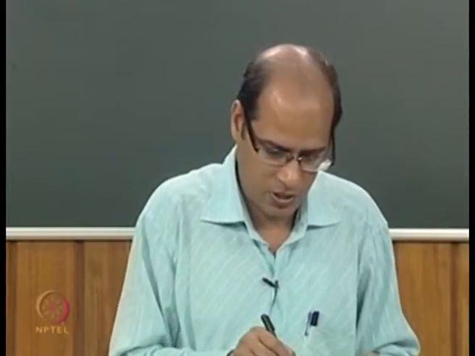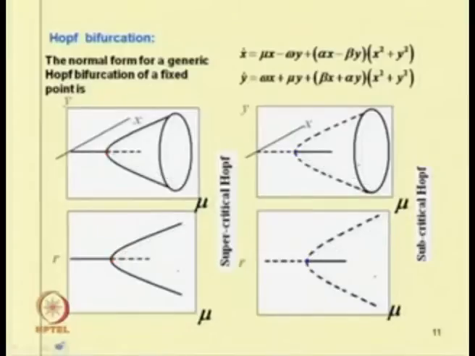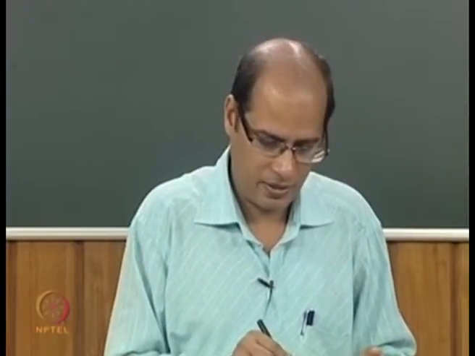Already we have seen that one obtains a periodic solution after this Hopf bifurcation. This may be either supercritical or subcritical, as we have discussed before. So, one has to study whether these periodic responses obtained are stable or unstable by using the Floquet multiplier.